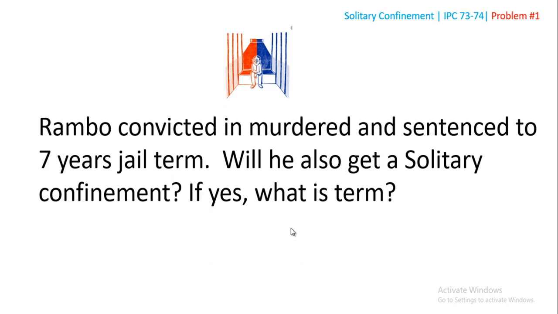So we're going to discuss all that after seeing the 4 problems I have noted down, to make you perfect on this solitary confinement. So let's see 4 problems and then we'll solve all of them so that you will understand crystal clearly.